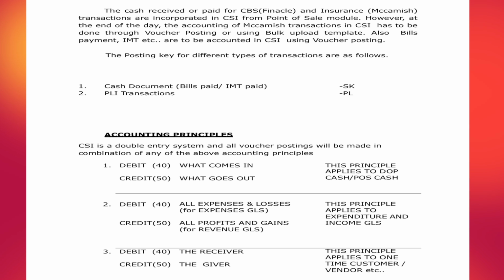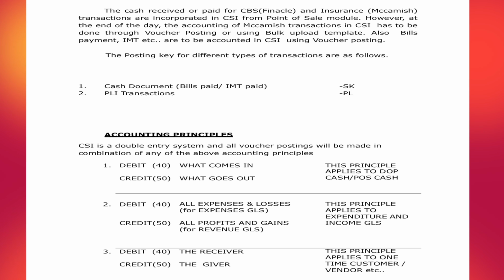Debit means 40, credit means 50. This principle applies to DOP cash and POS cash. If POS cash is minus, then in the voucher posting you have to put the debit entry as the POS GL code. If it is plus, then you have to put the 40 debit entry as DOP cash, treasurer cash.